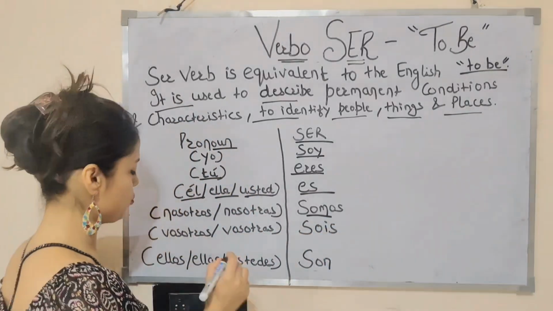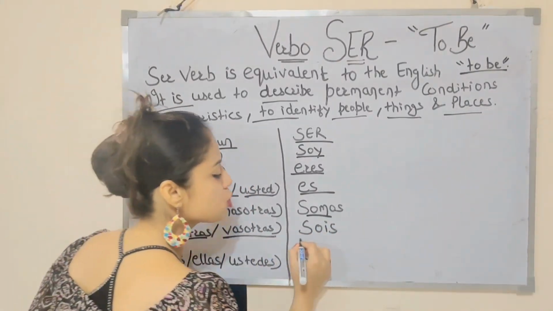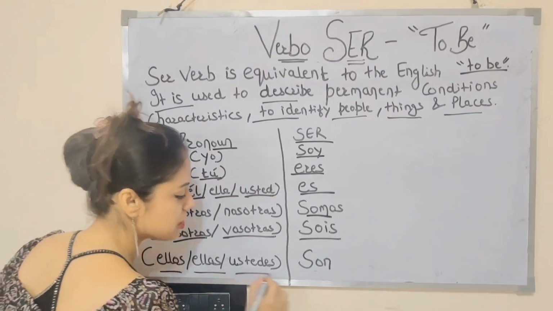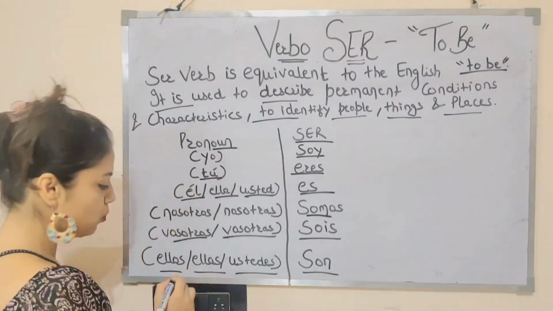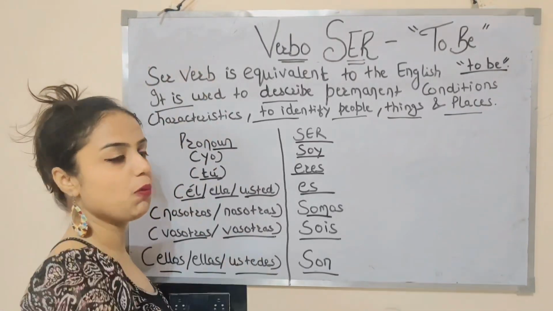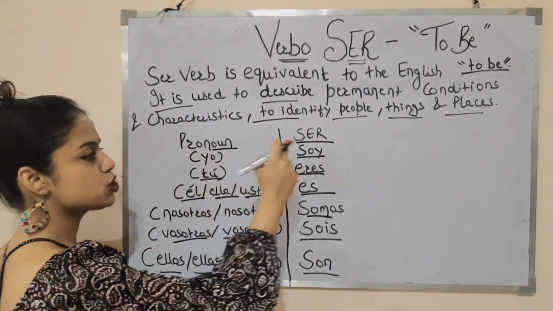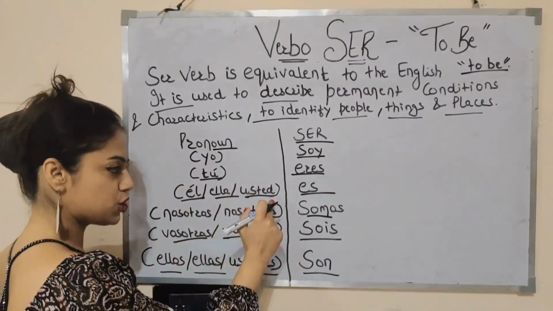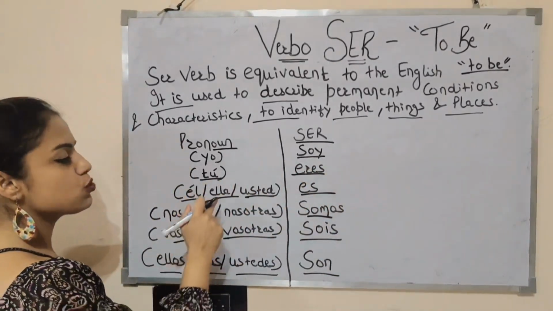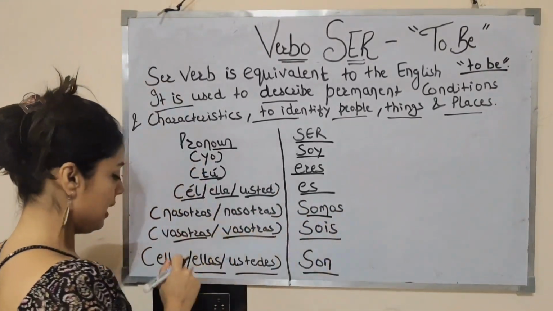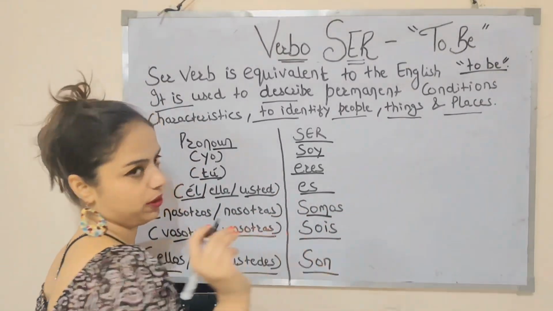Vosotros, vosotras sois. And ellos, ellas, ustedes son. And repeating once again: yo soy, tú eres, él, ella, usted es, nosotros, nosotras somos, vosotros, vosotras sois, ellos, ellas, ustedes son.